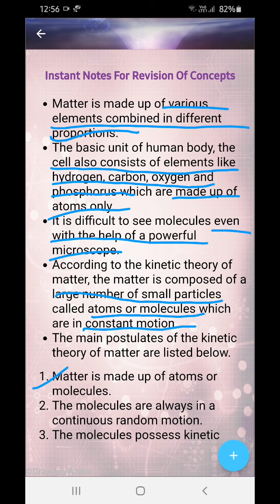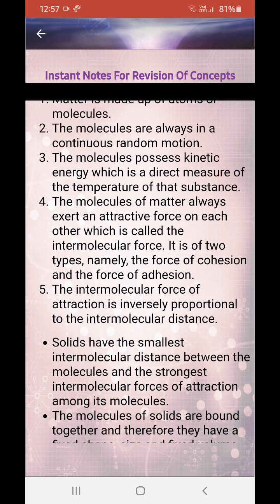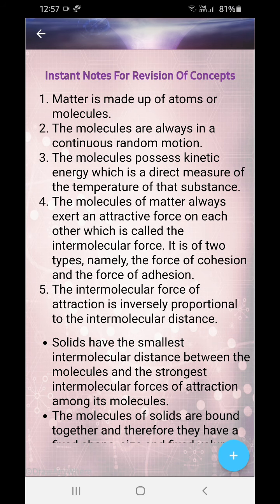Now concentrate. Matter is made up of atoms or molecules. Molecules are always continuously in random motion. Molecules are always vibrating. In solids they are minimum, in liquids they are more than solids but lesser than gases, and in gases they are maximum. Molecules possess kinetic energy, which is a direct measure of the temperature of the substance. Kinetic energy is directly proportional to the temperature of a body. So more the temperature, more the kinetic energy; less the temperature, less the kinetic energy.